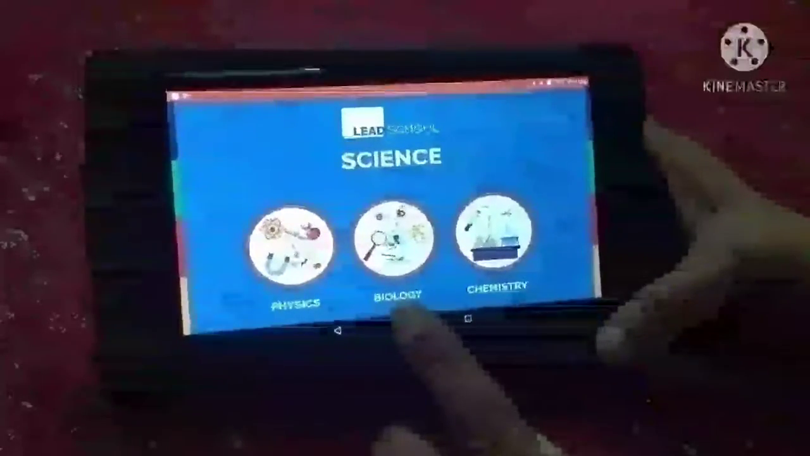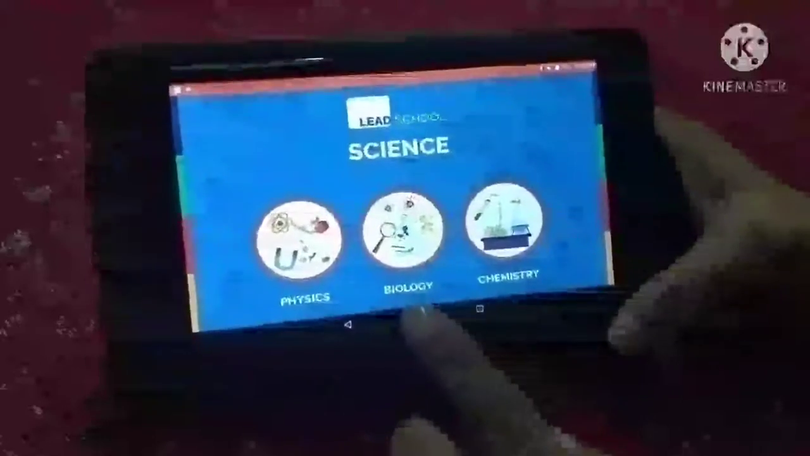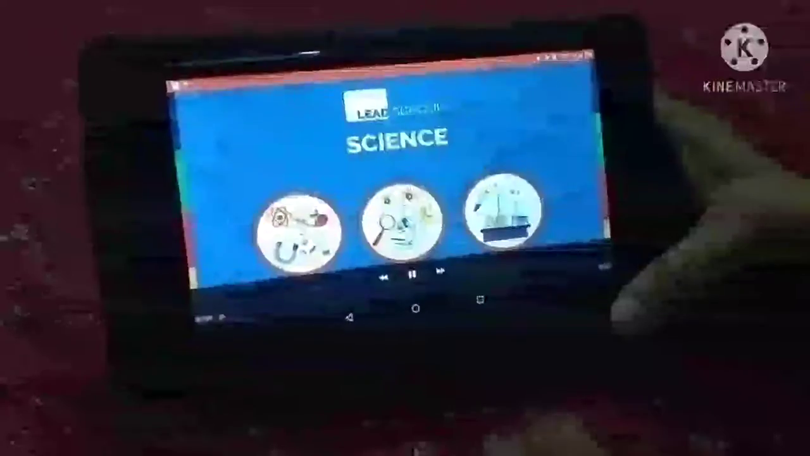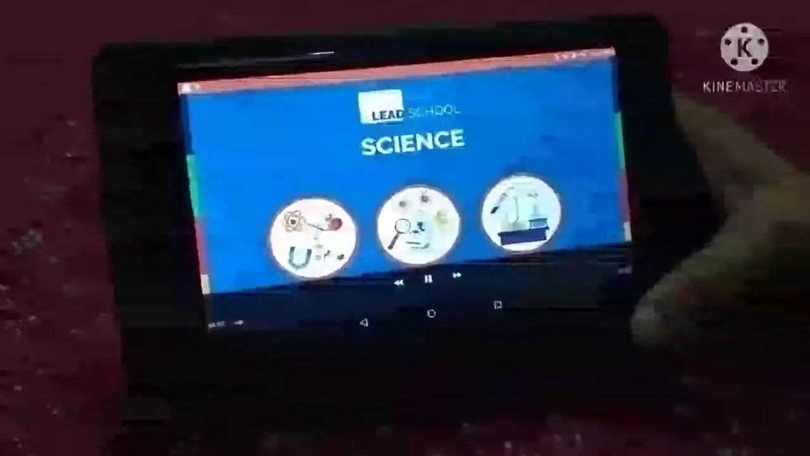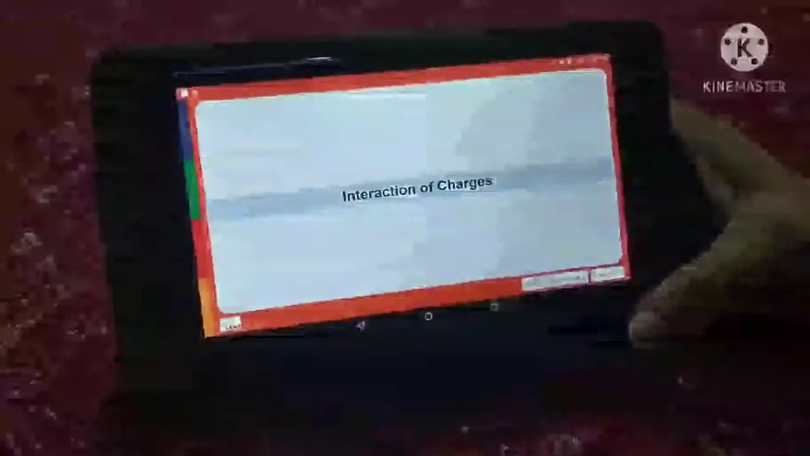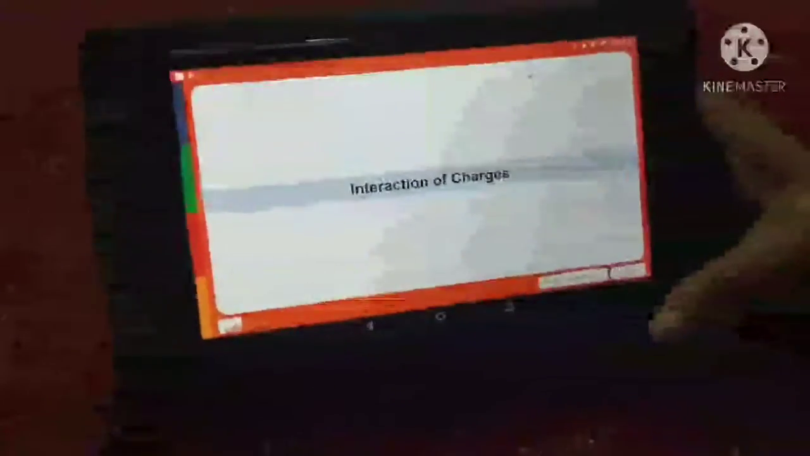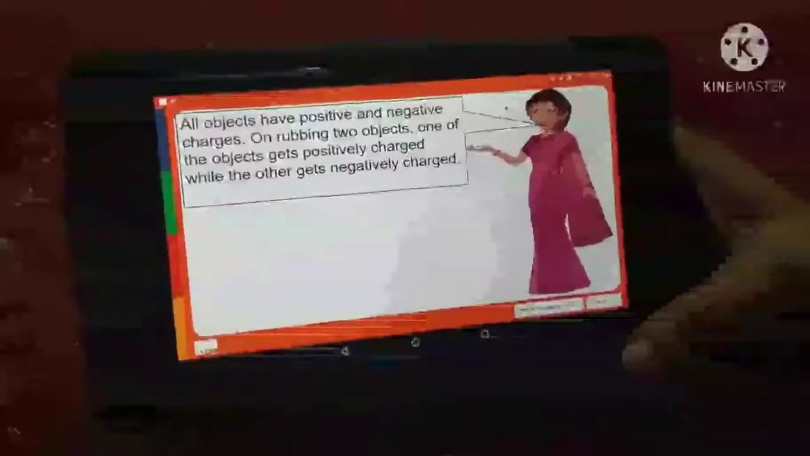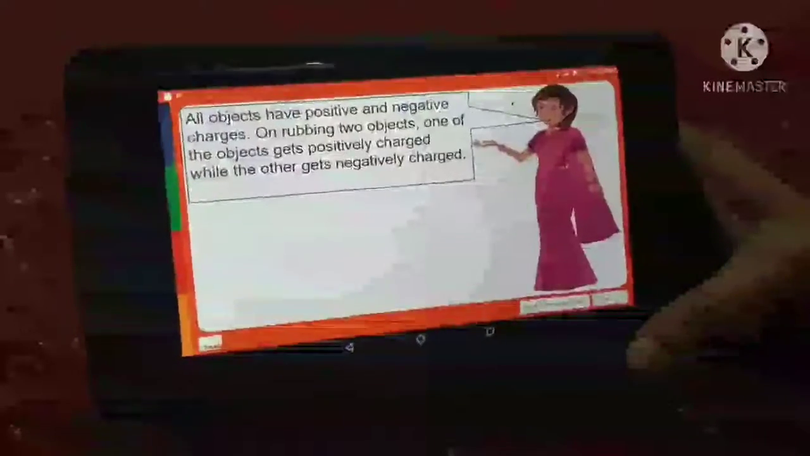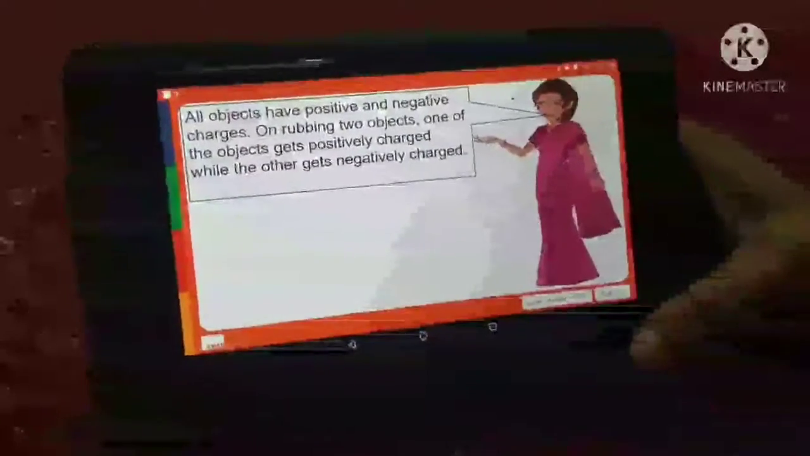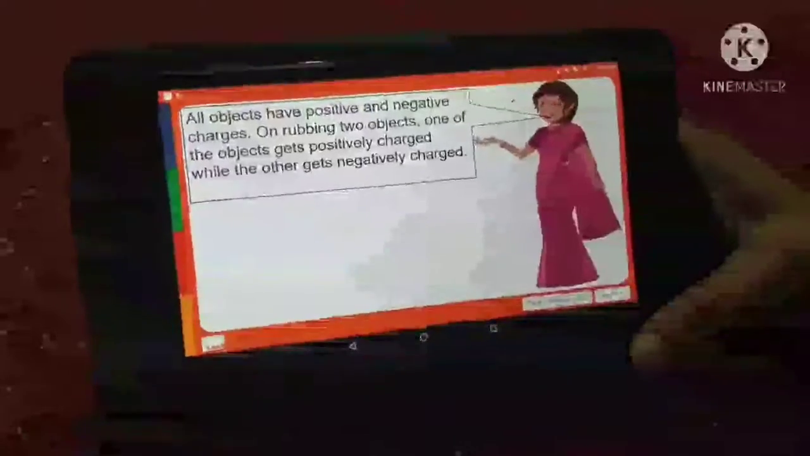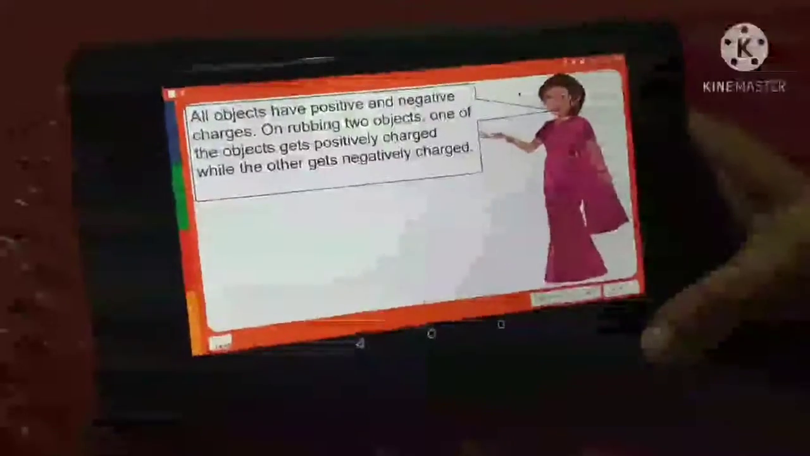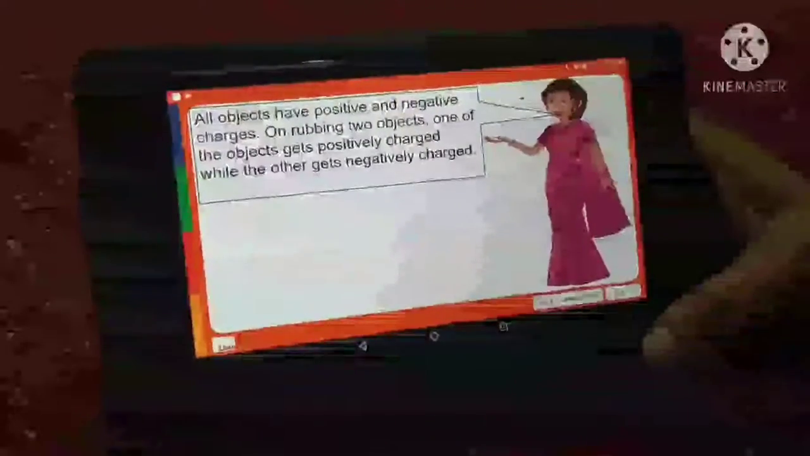Through this CRL, we will learn about the types of charges and their interaction. Let us learn about the different types of charges and their interaction. We learned from the last activity that all objects have positive and negative charges. We also learned that on rubbing two objects, one of the objects gets positively charged while the other gets negatively charged. Let us study more about these charges and their interactions.